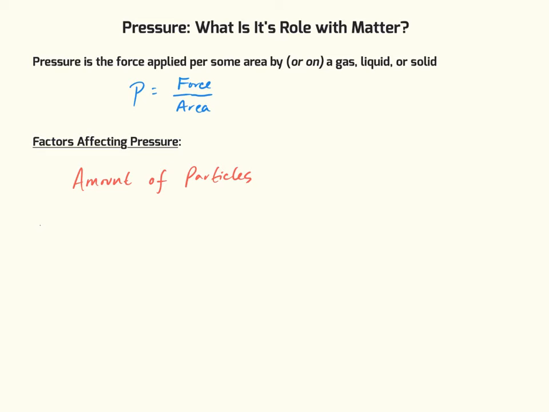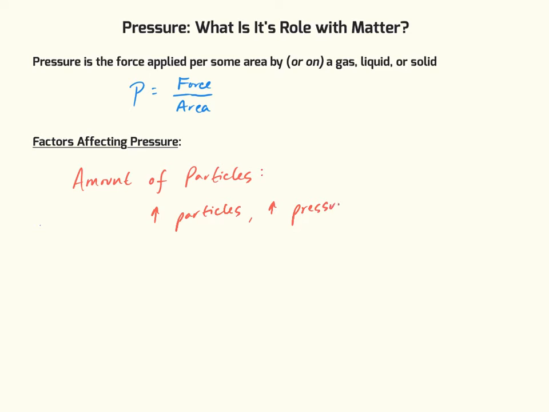Let's say that we have a gas and we intentionally increase the number of particles in that gas. Well, what's that going to do? That's going to increase the number of collisions within that gas, which is then going to increase pressure. So if we increase the amount of particles, we also have increased pressure.